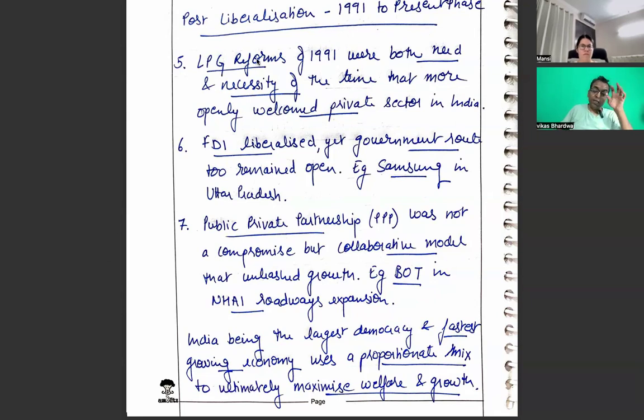So I think here also we have raised the bar. We have been able to come up with a very beautiful idea. But then one or two lines, or you can say one or two elements, when we are saying mixed economy.